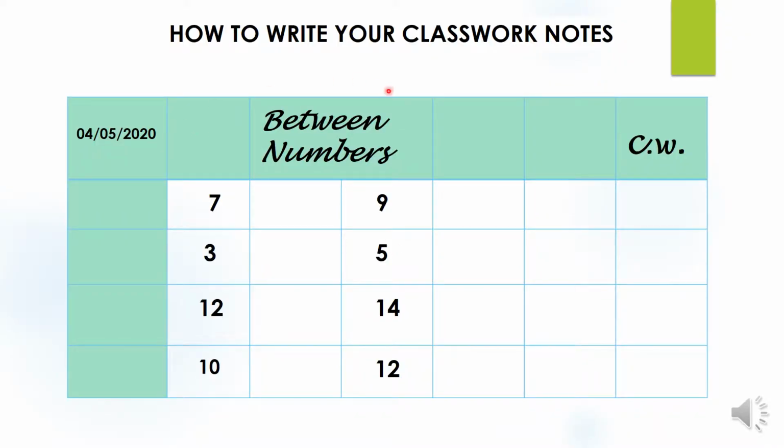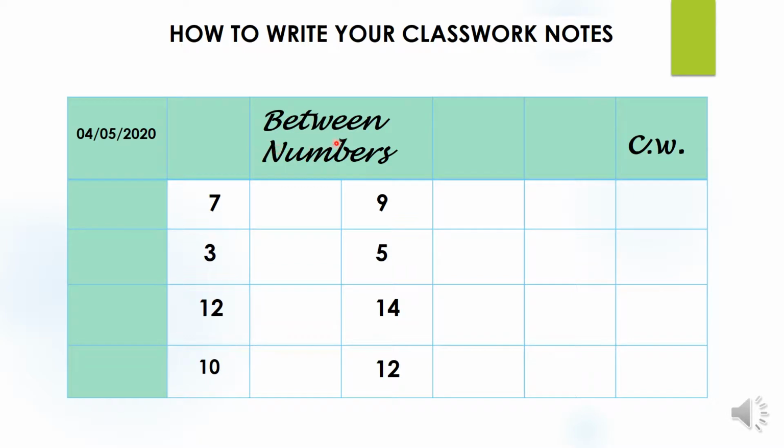How to write your classwork notes? If you do not have checkline notebooks like this, you can use a piece of paper or your rough notebook. On the left hand side corner of the page, we will write today's date. Today's date is 4th of May 2020.